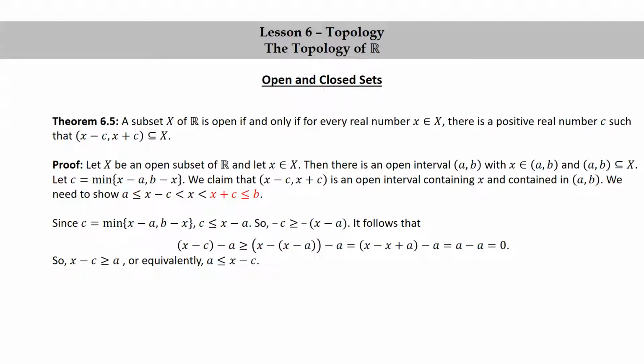Next, we'll show that x plus c is less than or equal to b. The argument is similar. Again, since c is the minimum of x minus a and b minus x, in particular, we have that c is less than or equal to b minus x this time.